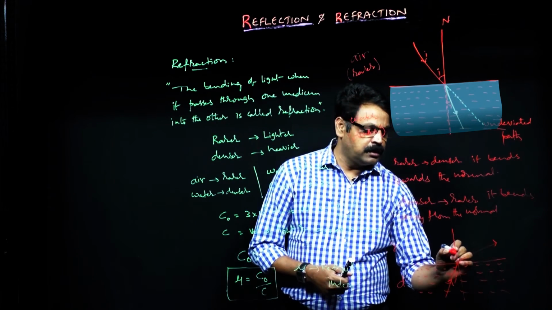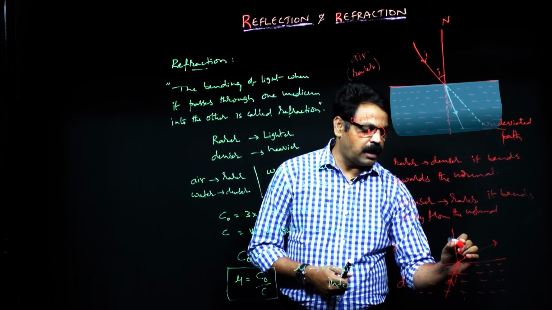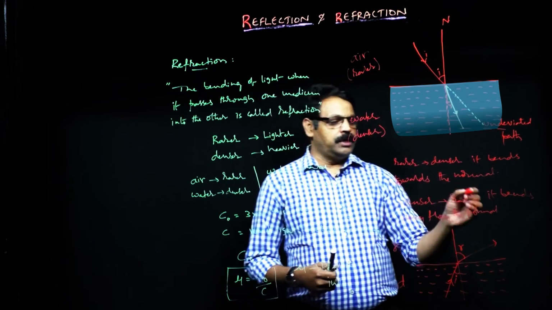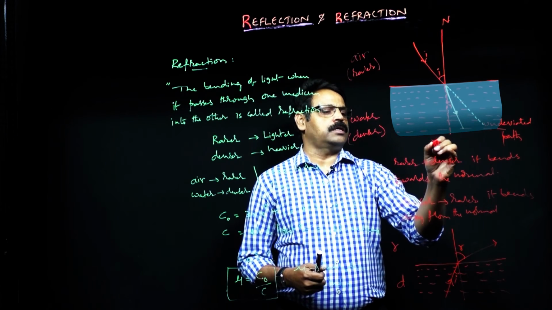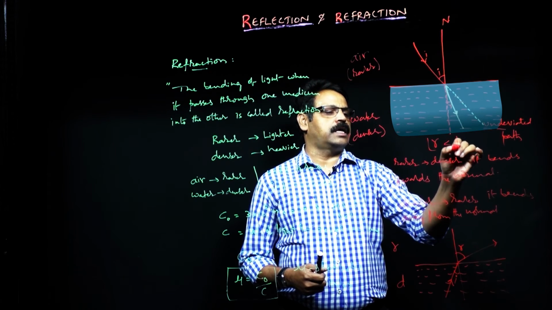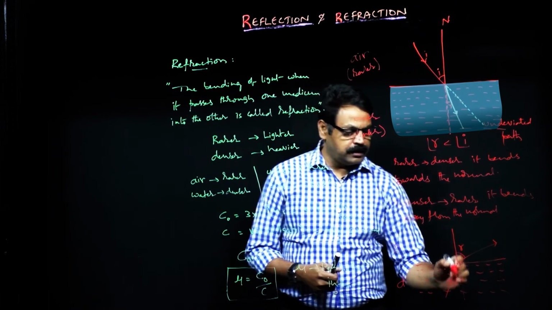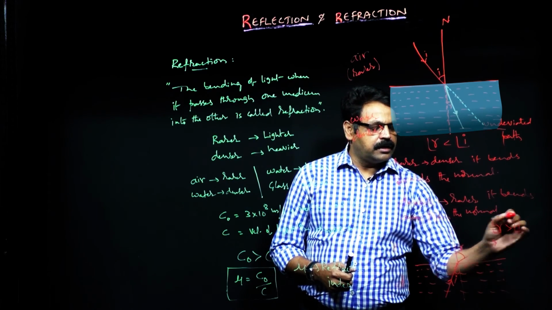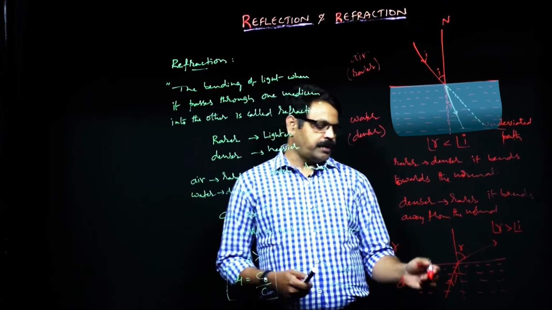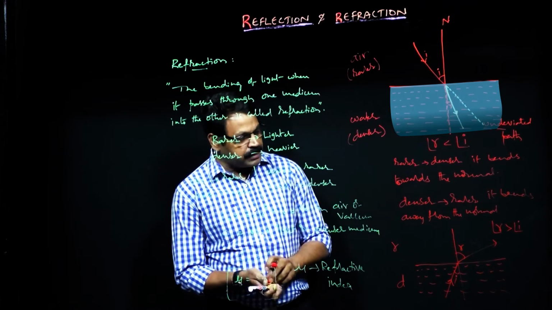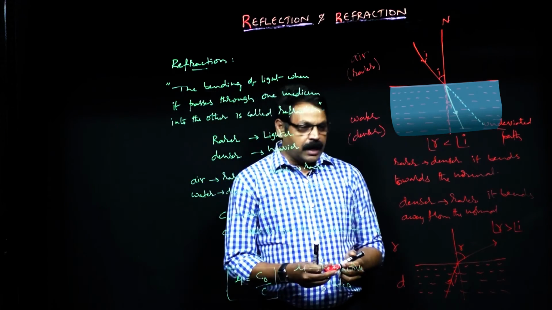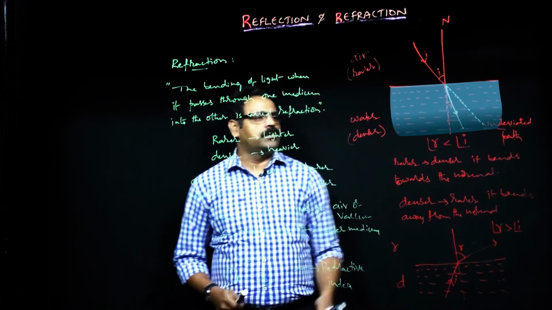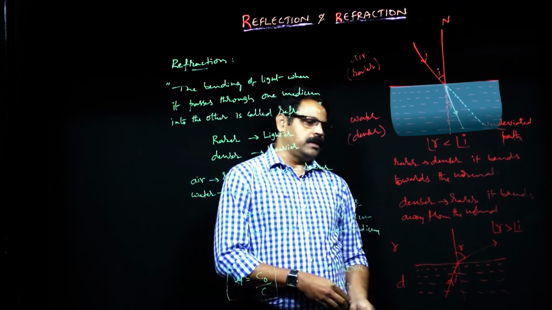So this is the refracted ray. This is R. Here you need to remember R is greater than angle I, whereas in the previous case angle R is less than angle I. That means when a light ray moves from denser to rarer, it bends away from the normal. When a light ray enters from rarer to denser, it moves towards the normal.